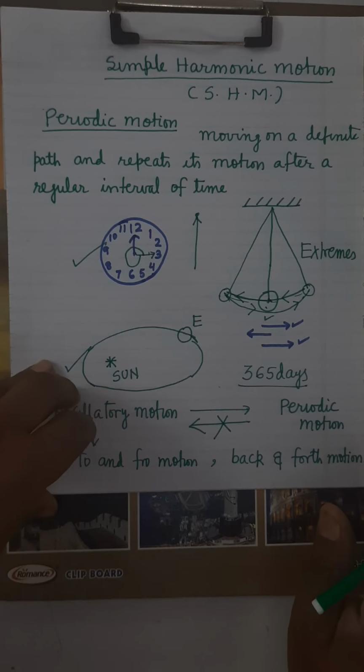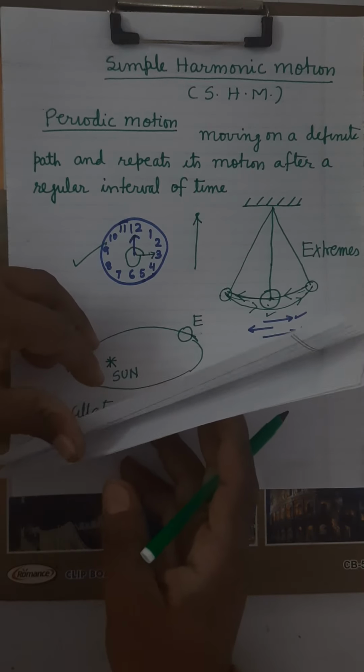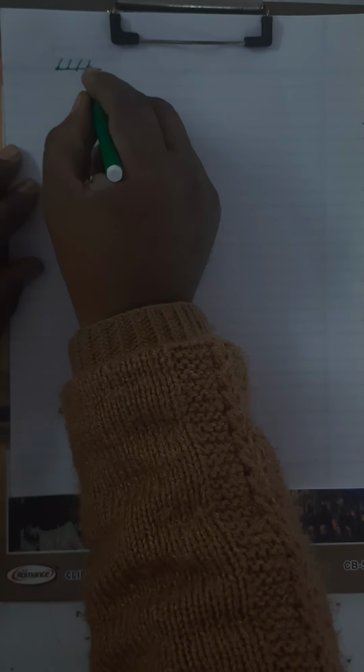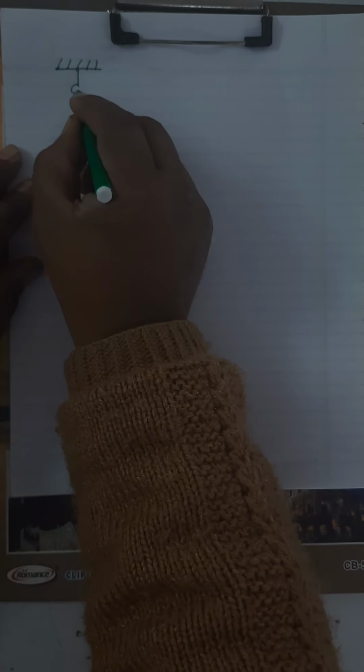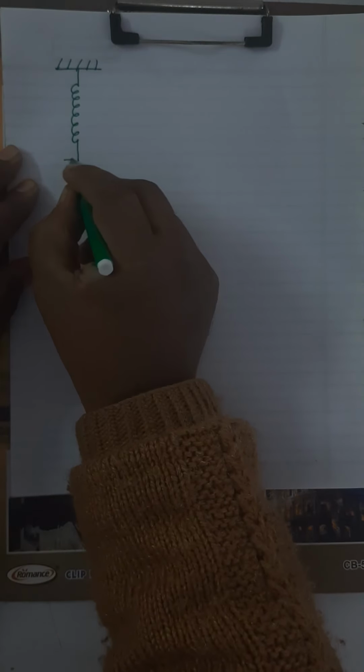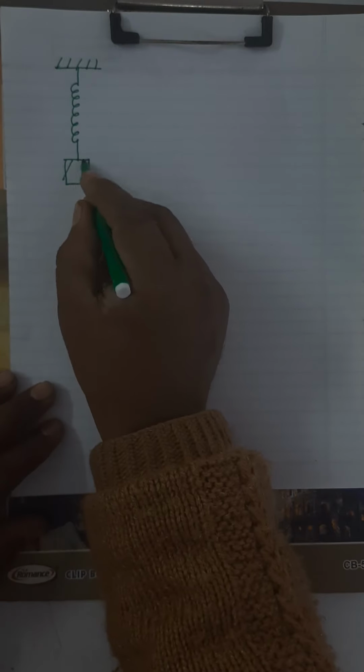You can say one more example of the oscillatory motion. Now, you see here. Suppose you have suspended a spring from a rigid support, and at the other end a mass has been suspended. Now if you pull the mass down and then release, what will happen?